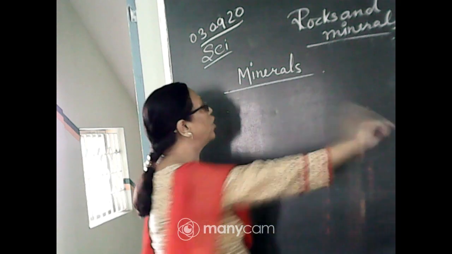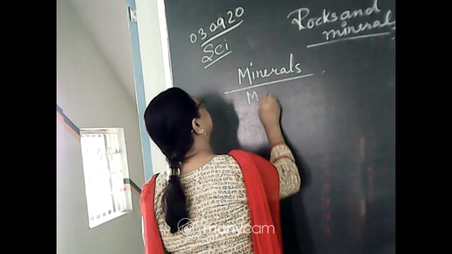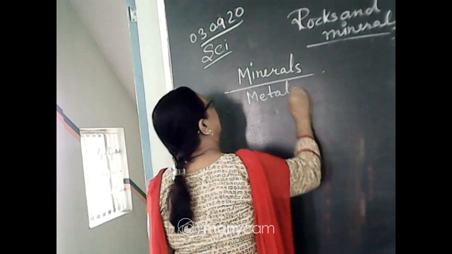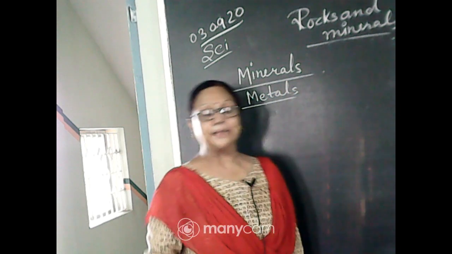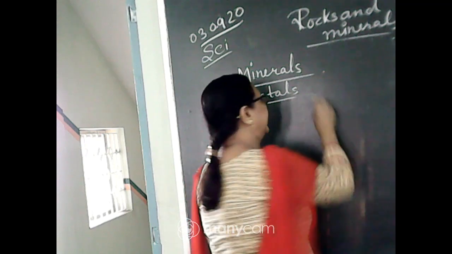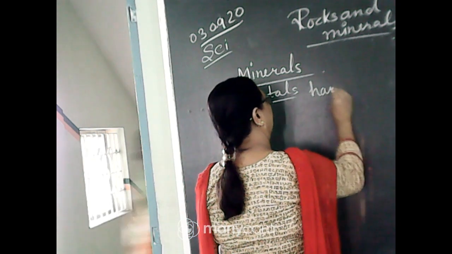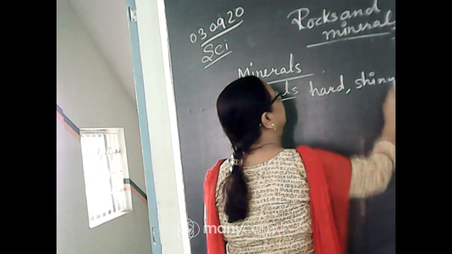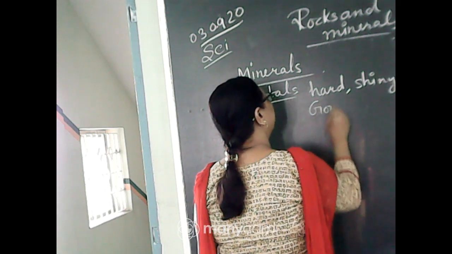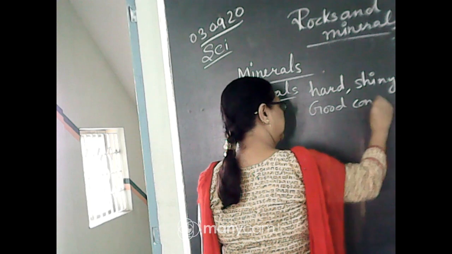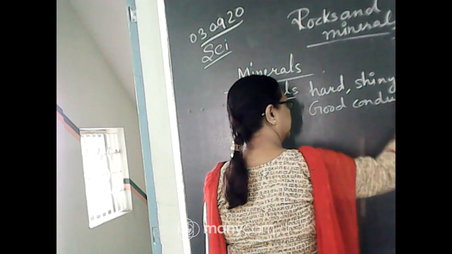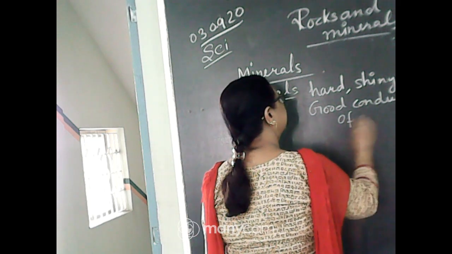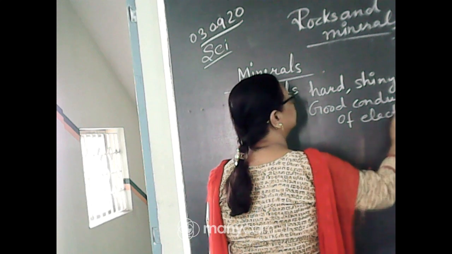So if we go through the metals, what are metals? Metals are substances which are hard in nature, hard, shining, good conductors of electricity.